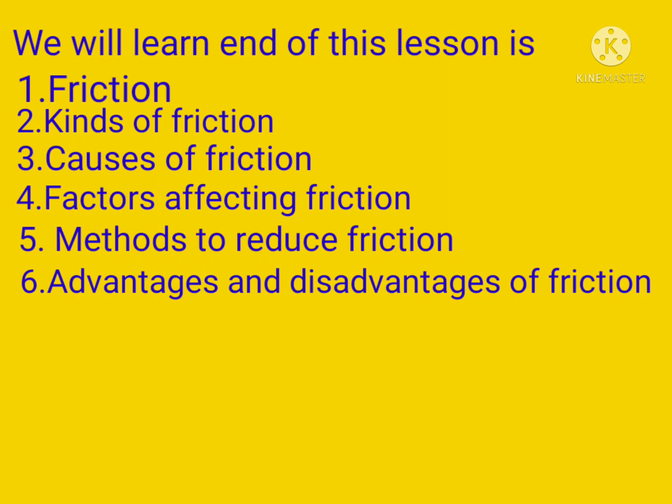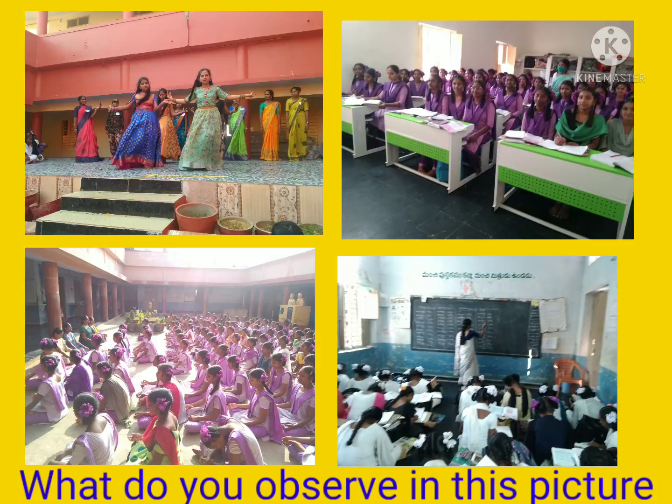Students, observe these pictures. What do you observe in this picture? Yes, some students are dancing, some are sitting on tables, some are sitting on the ground, and some are listening to the lesson.